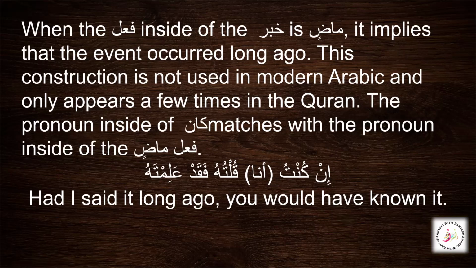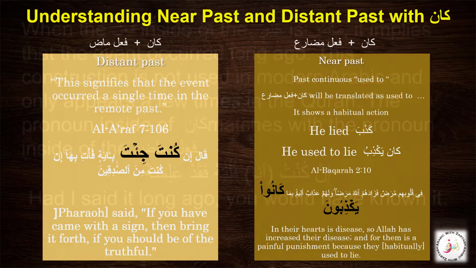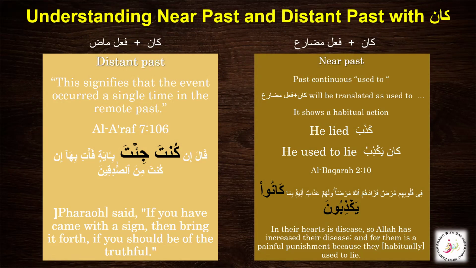So this construction shows something had happened long ago, often in a very emphatic context. And as I told you, this is very rare in modern Arabic. Even in the Quran, we have seen it very rarely. So, Alhamdulillah, we now learn about all the complex sentences, how kana and yakunu, or kana wa akhwatuha, can have this jumla failure as its khabar.